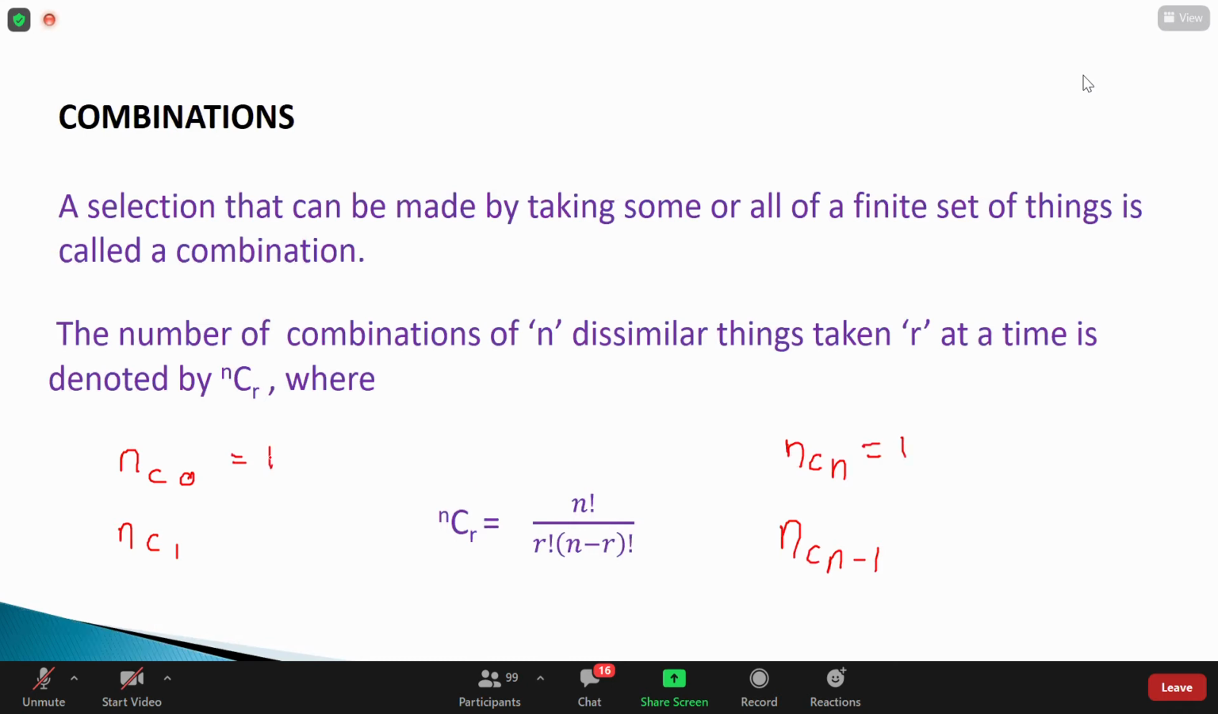Will everyone agree on this or no? Yes, sir. What about NC1? N. Perfect. What about NCN minus 1? N. That's the thing. So I hope combination is also clear, right? Formula part? Yes. Perfect. Now, can we see some problems on permutations?